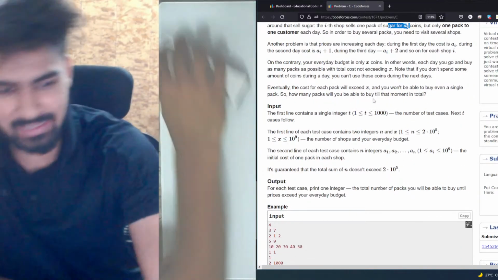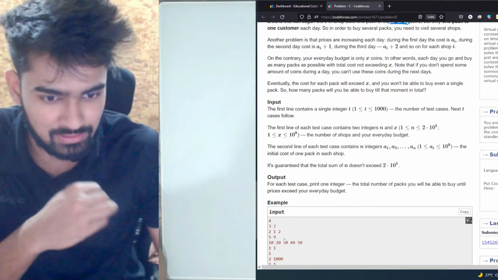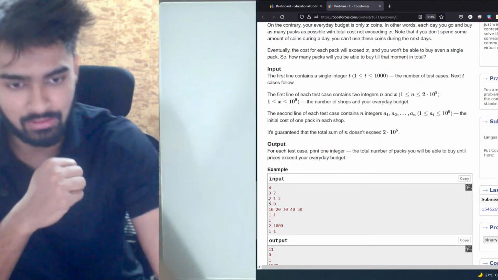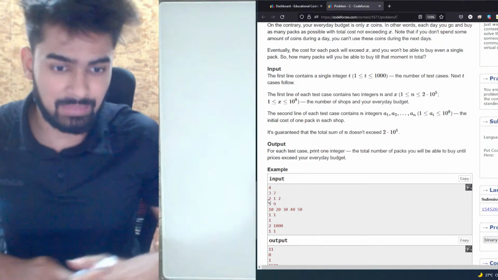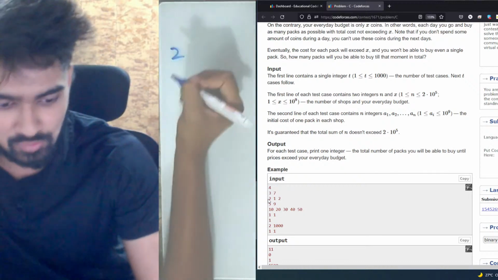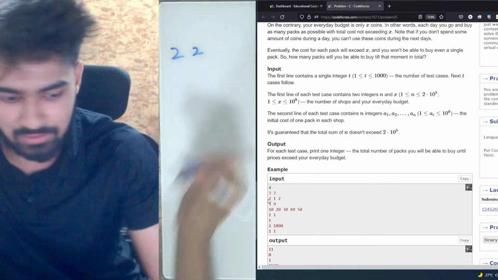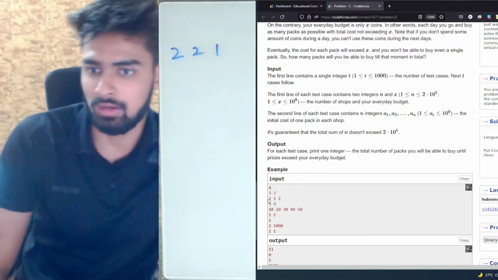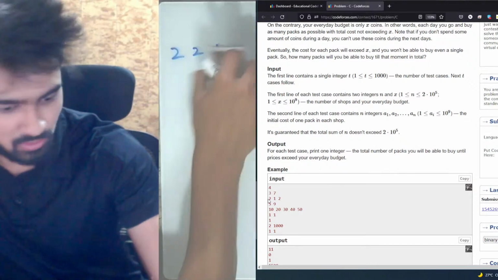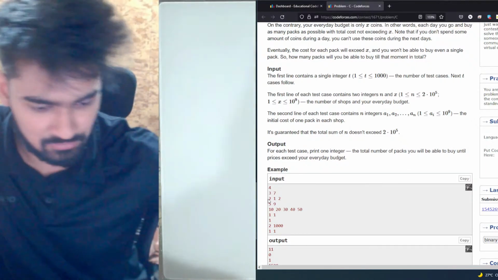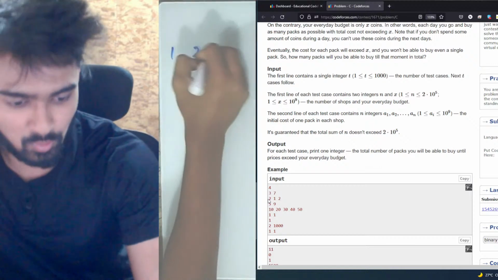So let's take the very first example only to understand this. Initially, we have 3 packs. The first pack costs 2. Let's sort these. The second pack costs 2 also, and the third pack costs 1. Or I'll actually write it like this: 1, 2, and 2.